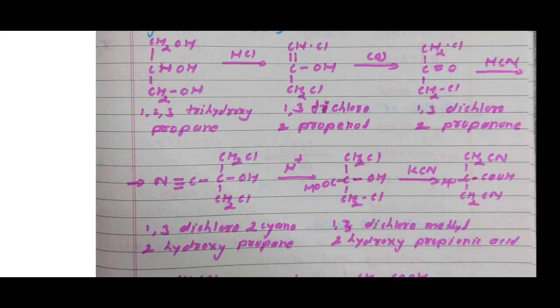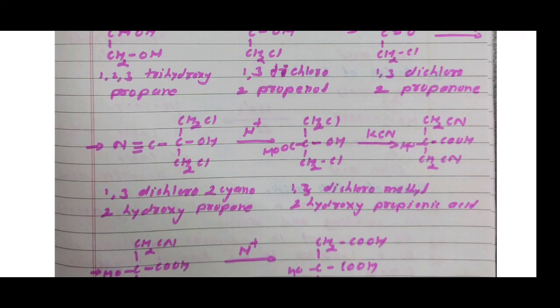Then 1,3 dichloro 2 cyano 2 hydroxy propane undergoes hydrolysis. Here the CN group undergoes hydrolysis and is converted to COOH. The remaining structure is as it is. Here CH2Cl, CCOOH, COH and CH2Cl. The name of this compound here is 1,3 dichloromethyl 2 hydroxy propionic acid. At carbon number 1 and carbon number 3 there are 2 chlorine atoms. Therefore 1,3 dichloromethyl. At carbon number 2 a hydroxy group is present. Therefore 1,3 dichloromethyl 2 hydroxy propionic acid.